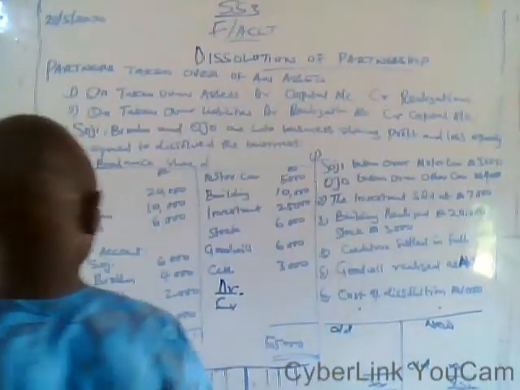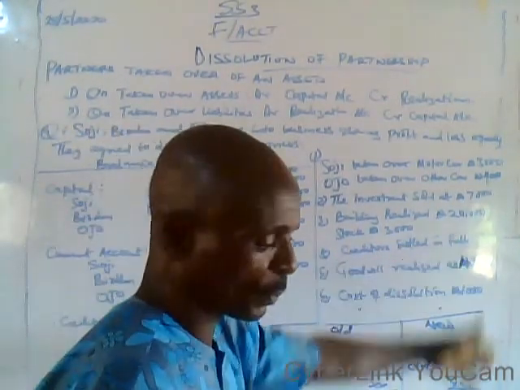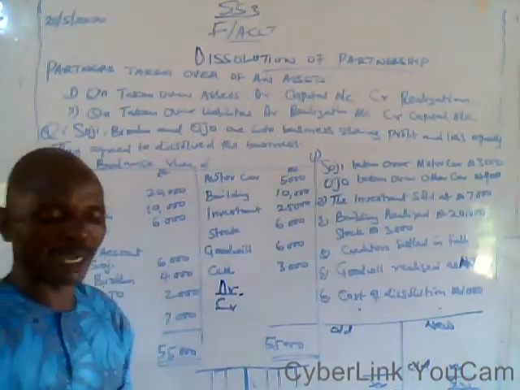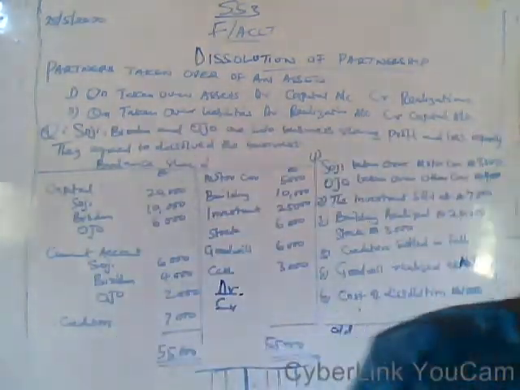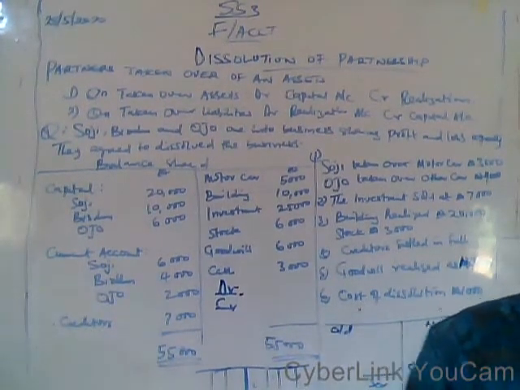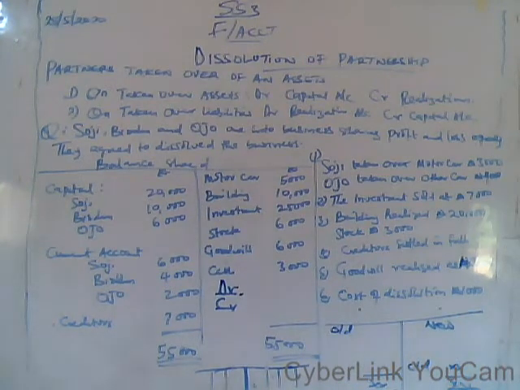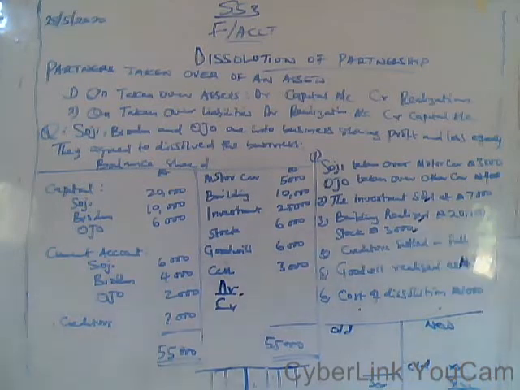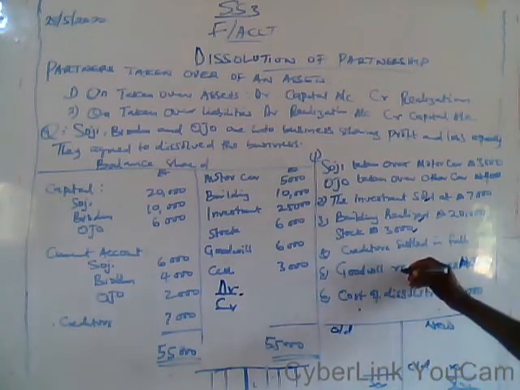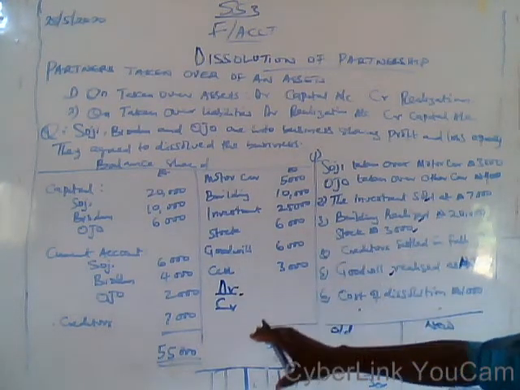And you need to hold on before you close your account. You move ahead and prepare your cash account or bank account. To prepare the bank account or cash account, we have the new value of the assets, except the asset taken over. The new values of the assets, what are they? You have investment, you have a building, and you have stock. And at the same time, we have the goodwill realized, and all these must be debited to your cash account or the bank account.